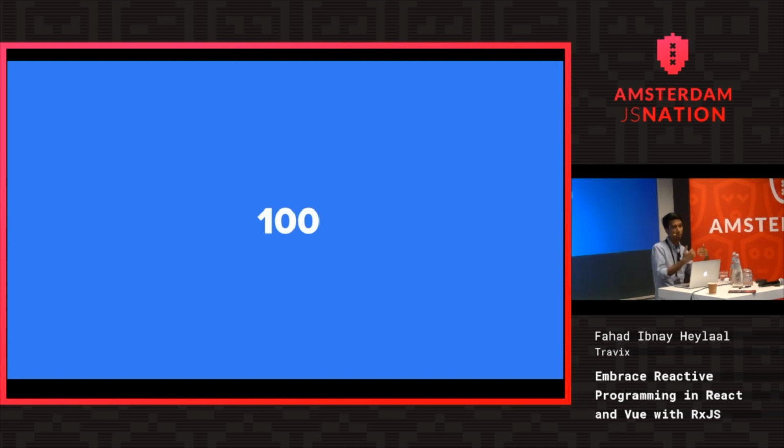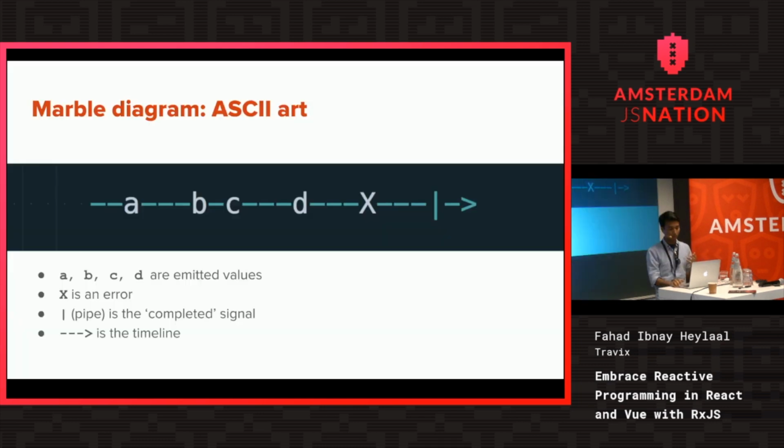So how can we actually visualize this in a diagram? The RxJS community has established a concept called marble diagram. It's basically ASCII art that you can see in a timeline. And you can see that the timeline only goes forward, because time moves only forward unless you can manipulate space-time. These are the values that are emitted, like A, B, C, and D. And X says that there has been an error in your stream somewhere. The pipe character means that the stream has ended. It's very likely that sometimes the stream doesn't end, it just keeps on going, but the pipe is there if you want to use it.